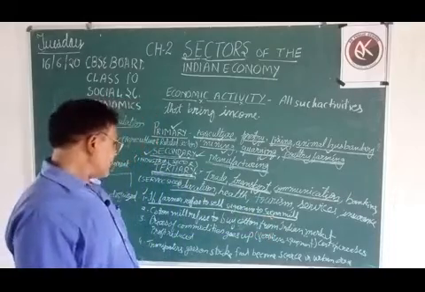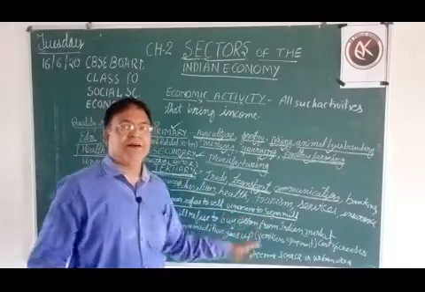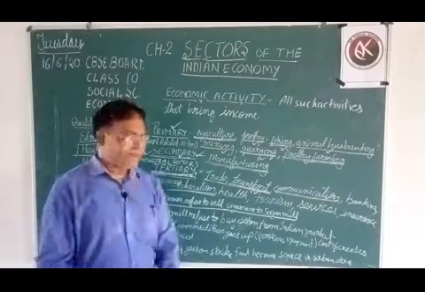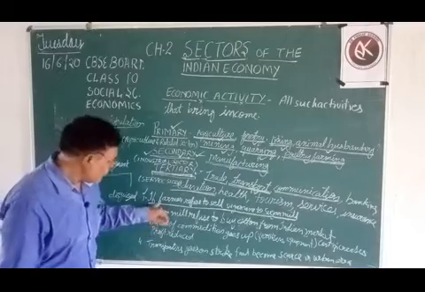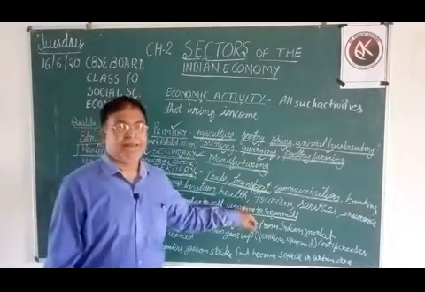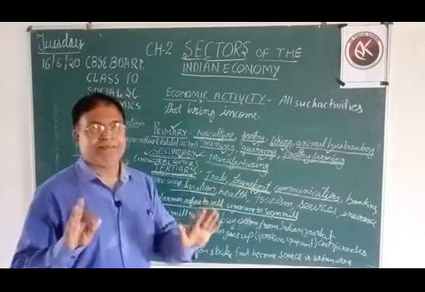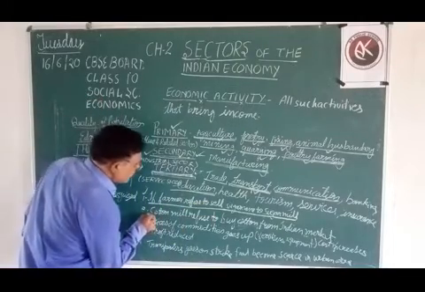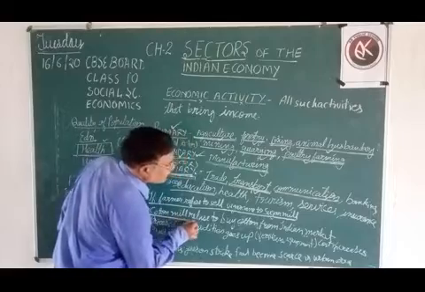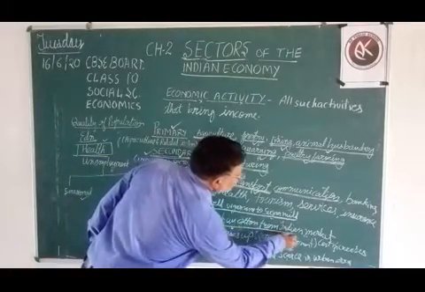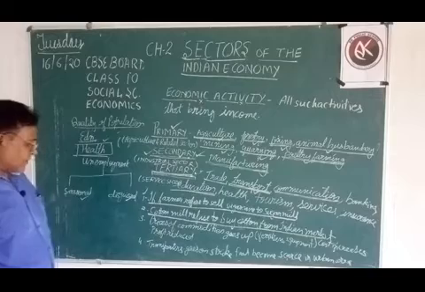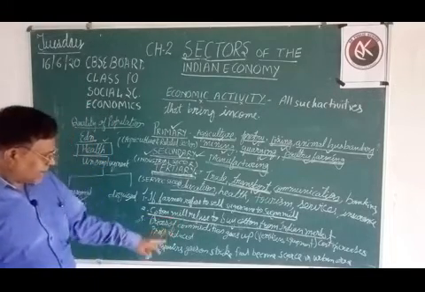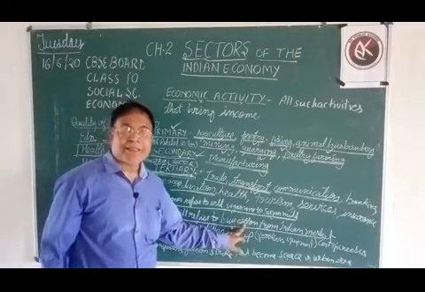If the sugar mill cannot get sugarcane, then how will they produce sugar? This is a difficult situation. So here we have understood how the secondary sector is dependent on the primary sector. Now let's take another example. Cotton mill workers refuse to buy cotton from the Indian market. Cotton mill is the secondary sector, and cotton is the primary sector.